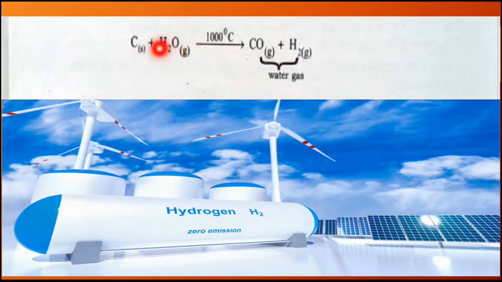So this steam is going to pass over this red hot coke, and the temperature is 1000 degrees centigrade. As a result, we will get carbon monoxide and hydrogen gas. These two products are known as water gas. This combination is known as water gas.